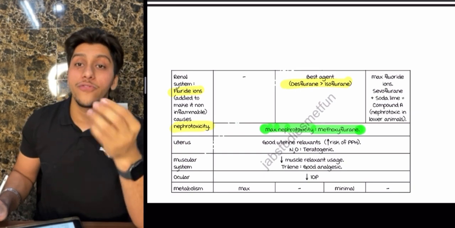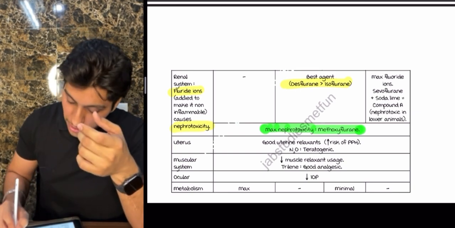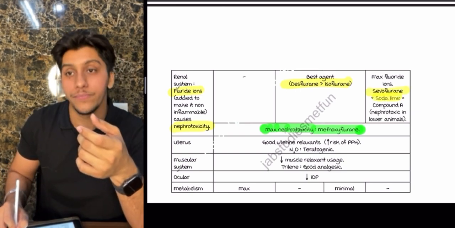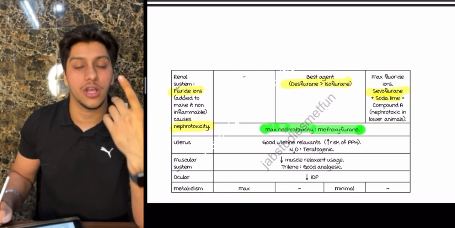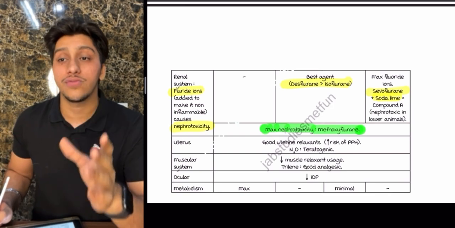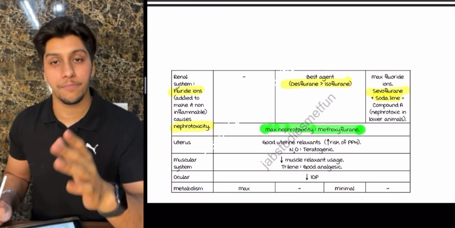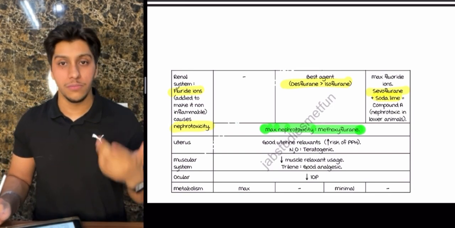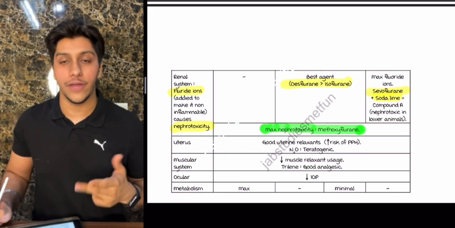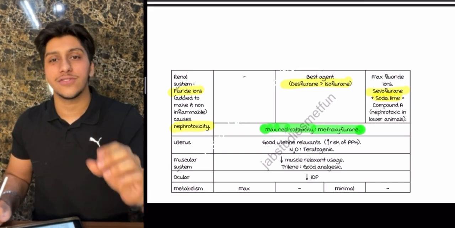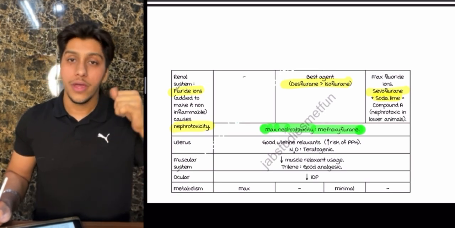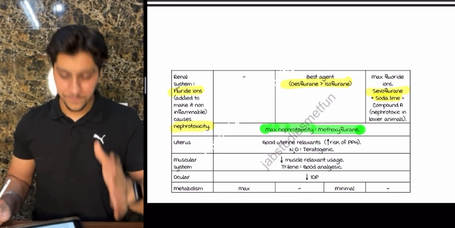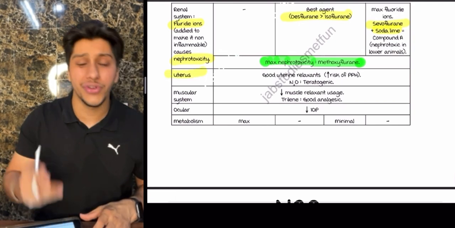Because in prolonged use, when you use sevoflurane with soda lime, it produces a compound known as compound A, which was found nephrotoxic in lower vertebrates. It was not found in humans, but there is still a chance of nephrotoxicity. That's why in any case of AKI or chronic kidney disease, we prefer desflurane over isoflurane.